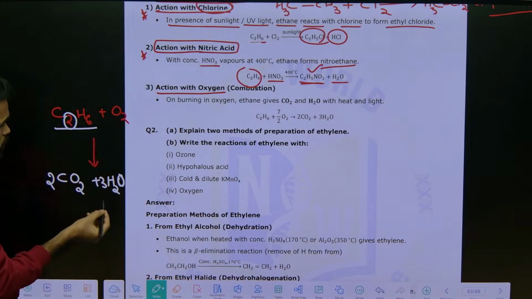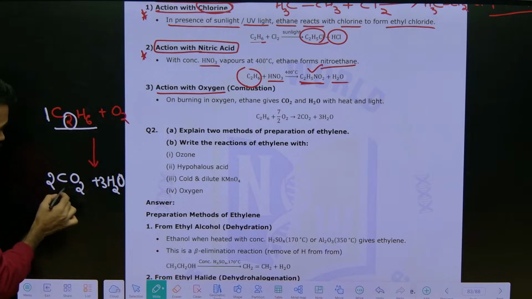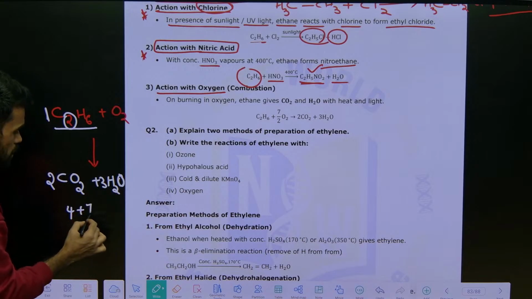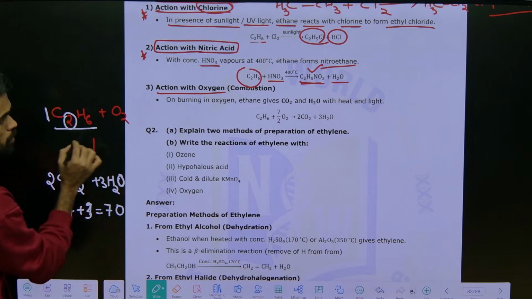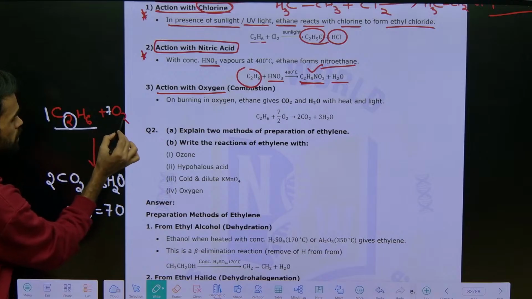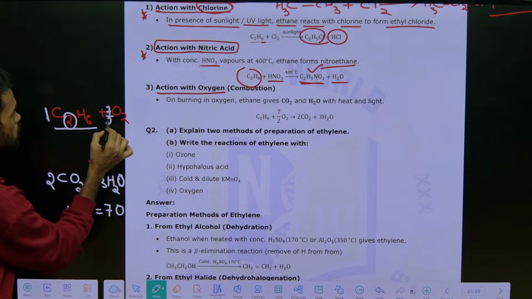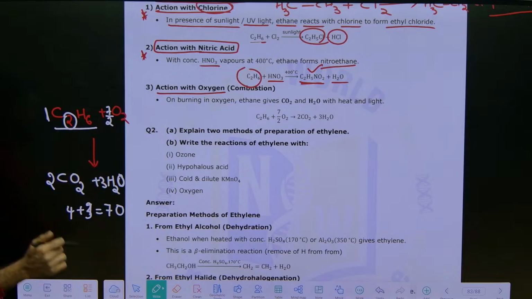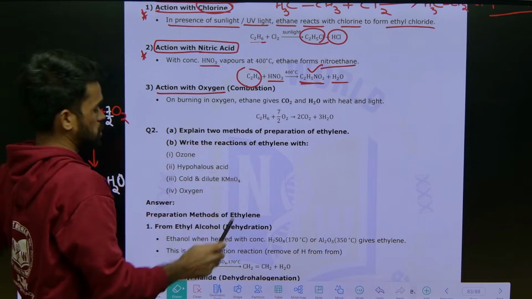So again, how many oxygen atoms are required for 1 mole of ethane? Just check here, 4 oxygen atoms, and here 3 oxygen atoms. So total 7 oxygen atoms we require. But if I write here 7, it will become 14 oxygen atoms, so I am writing it as 7 by 2 O2. So 7 oxygen atoms here and also 7 oxygen atoms there, that's it. This is how you need to write a balanced equation in the exam.